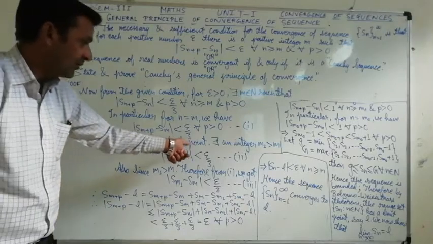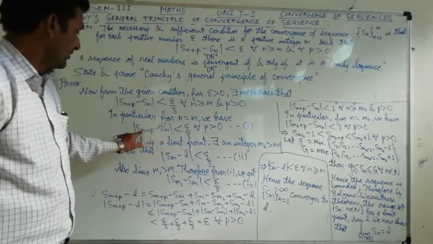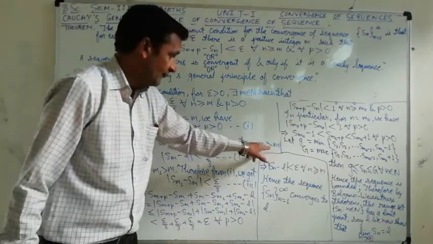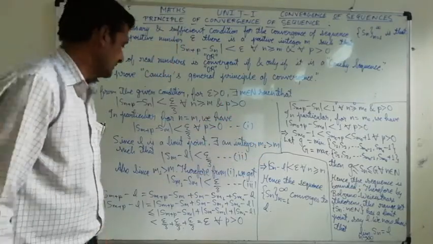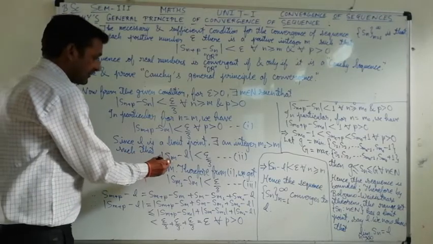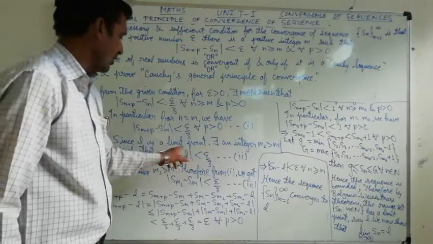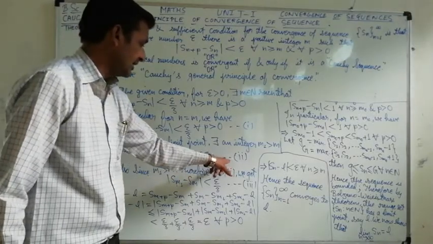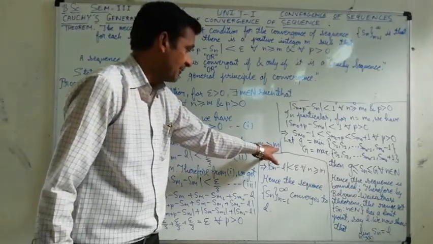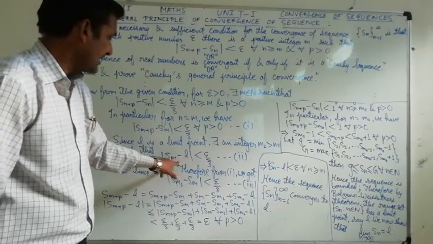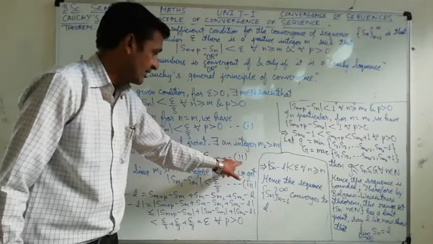As L is the limit point, there exists an integer m1 which is greater than m. One more consideration we have taken, m1, which is greater than m, such that mod of Sm1 minus L is less than epsilon by 3. It is our second condition, because m1 we have considered greater than m. So we may write here mod of Sm1 minus L is less than epsilon by 3, and this is considered our second equation.